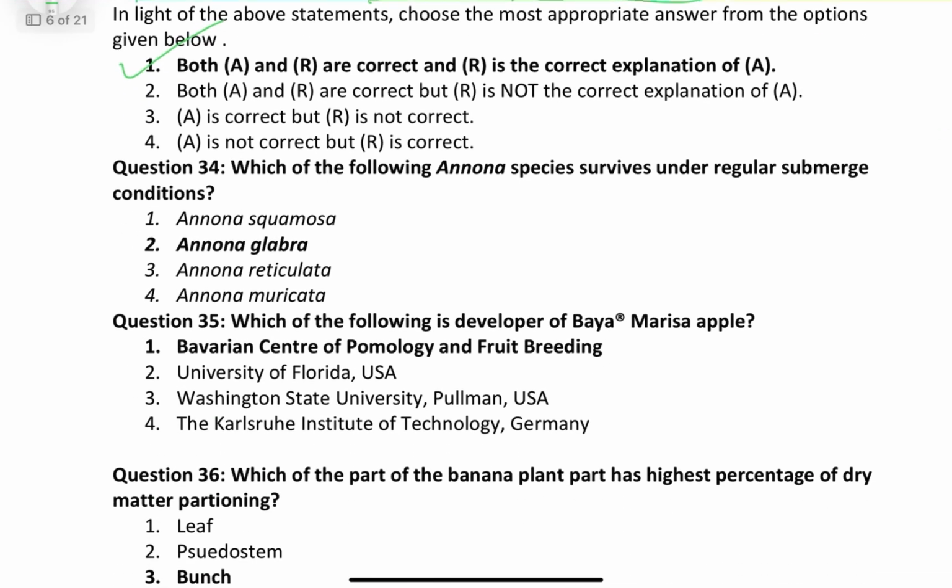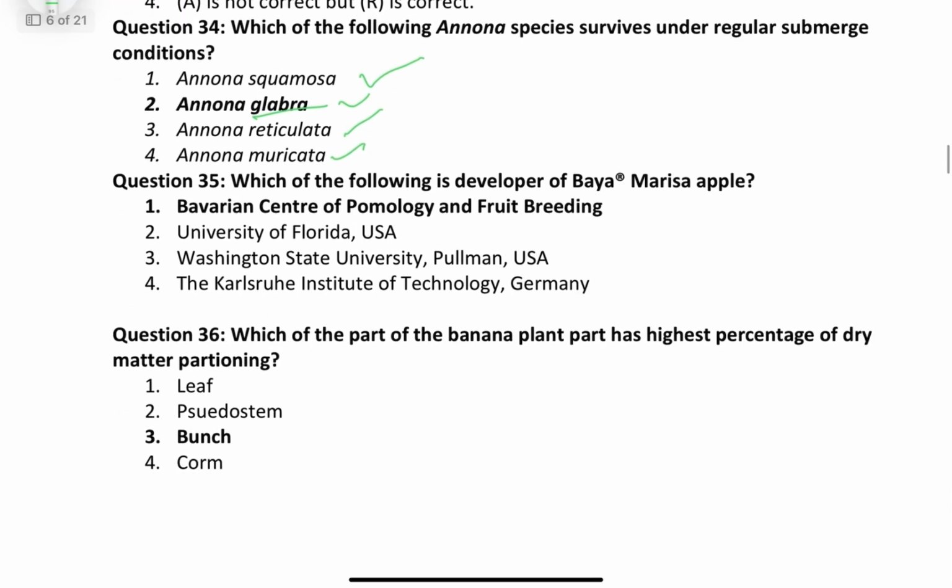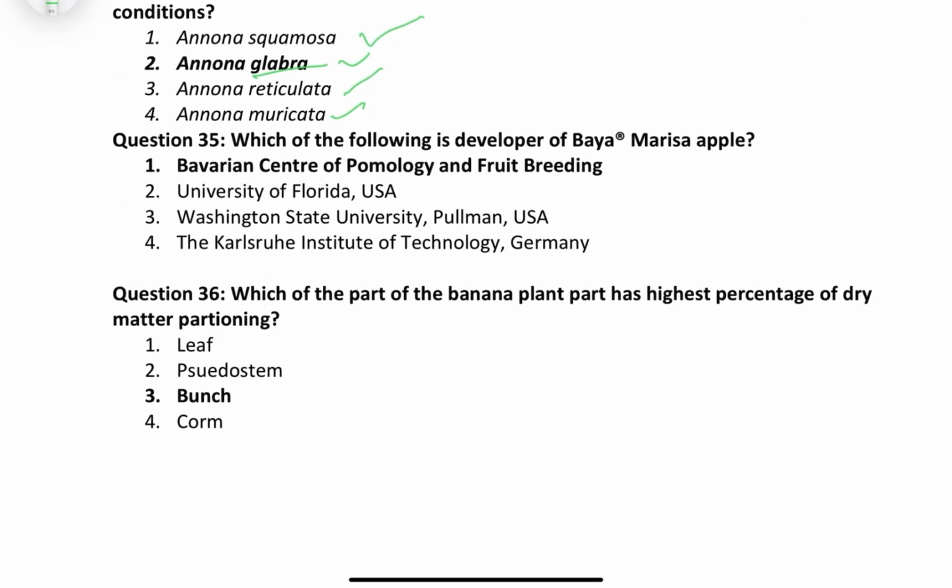Question 34. Which of the following Annona survives under regular submergence conditions? That is Annona glabra. It's very common. You must remember most of the species of Annona and their peculiar characteristics. Many times it is asked in exams.